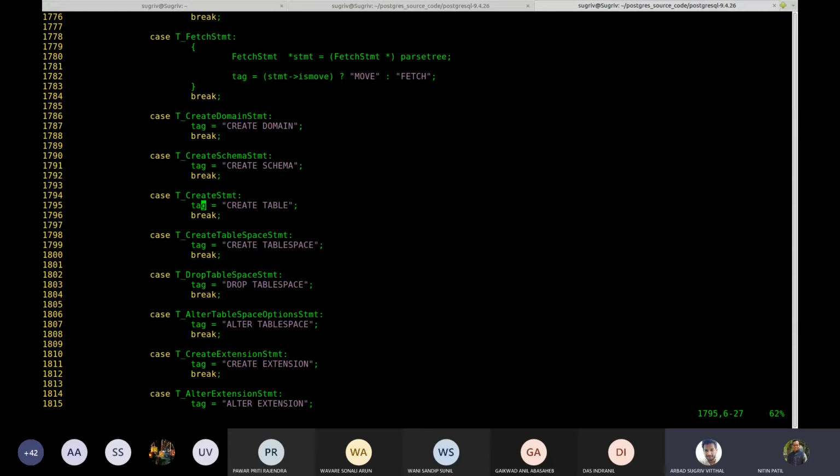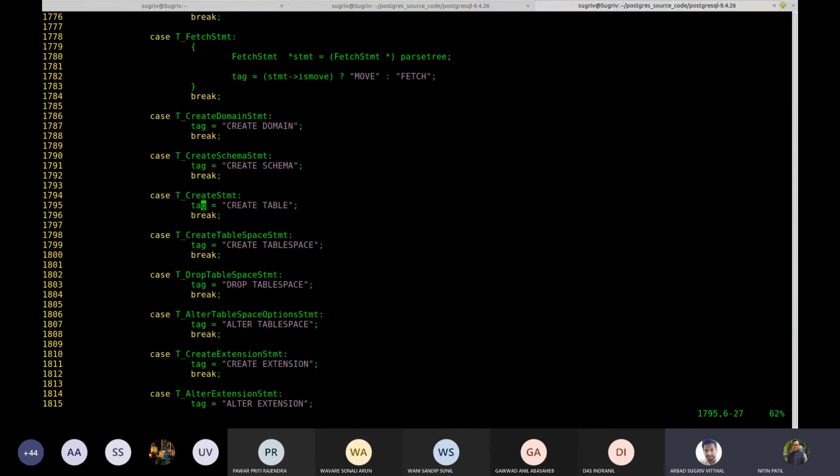Now, is it the right place where exactly I have made the change? It should show me, instead of only create table, Sugru colon create table as an output. Okay, so this is what is expected from this assignment. First thing is, I hope a majority of you got it now.